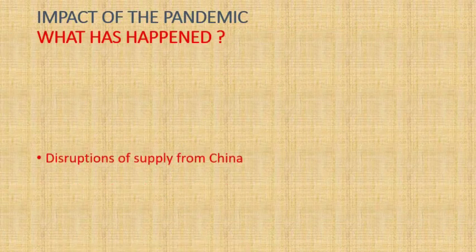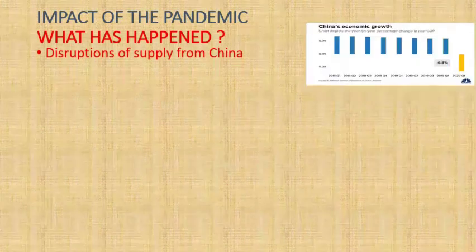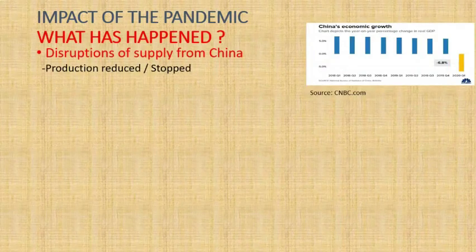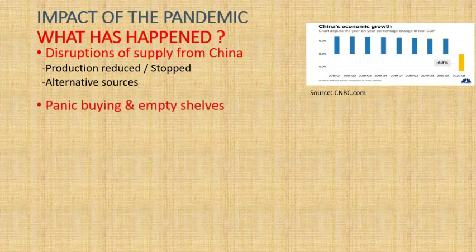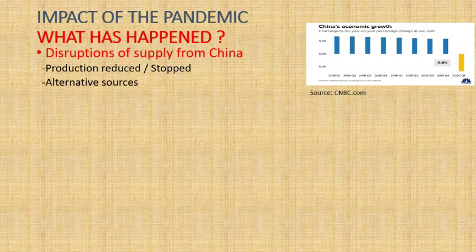So, the impact of the pandemic: what has happened up to now? There are many supply disruptions from China, and because of that, production completely stopped. Even now we are looking for other alternatives. From China, almost 2,495 goods are exported to all the countries, and it suddenly stopped because of this pandemic.